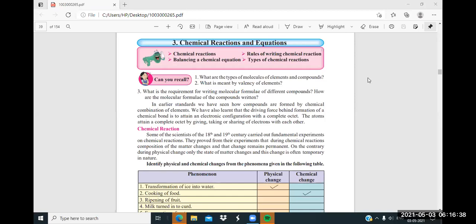Reaction is a chemical process in which whatever substances there are act with each other and form a new substance. It's called the reaction. Okay. So now what is meant by chemical reaction?